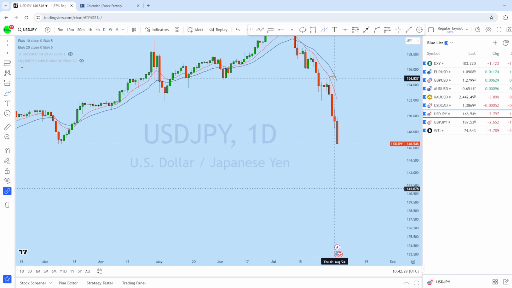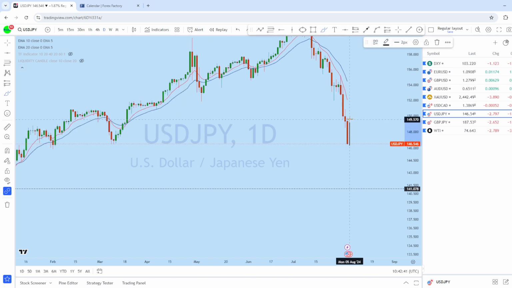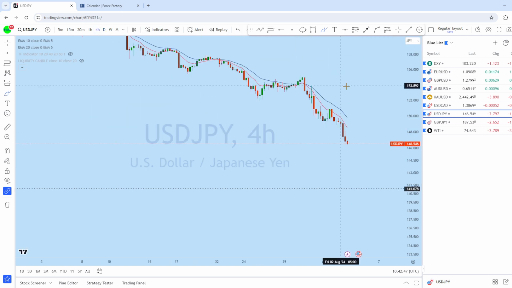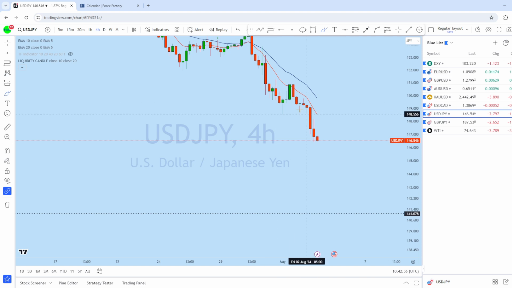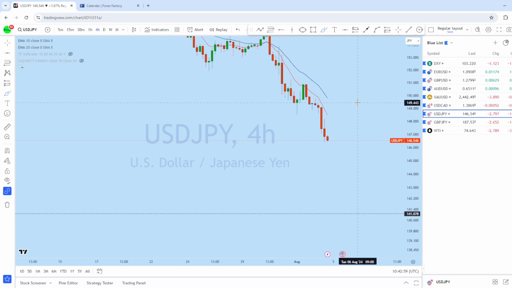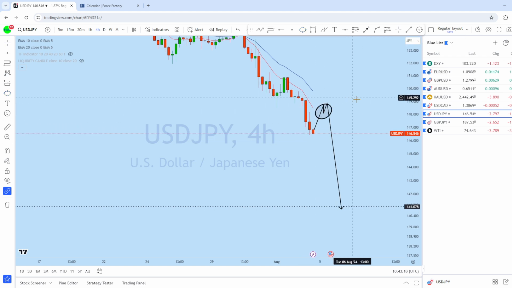Now dropping down to the daily chart, we can see after this daily bearish engulfer, every day the market is forming a series of lower highs and lower lows. It's a very strongly falling market. I will be waiting for a deeper pullback on the lower time frame, and then for it to drop down again to this support level. From the intraday perspective on dollar yen, we can see this is the bearish engulfer. And if we look here, we can see quite a few liquidity candle formations on dollar yen that can give us a suitable entry. As soon as we can see the price has gone up for a pullback, we can look for going short on dollar yen with a high probability trade setup.